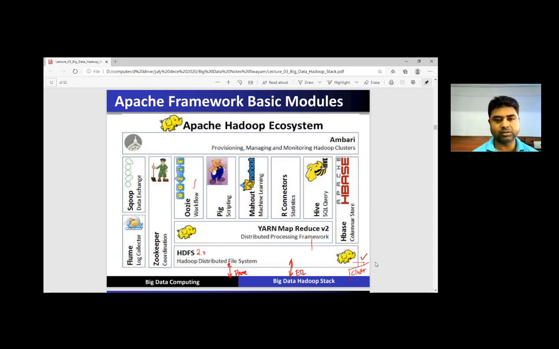For coordination between the different nodes, we have ZooKeeper. For log collection, we have Flume. For data exchange between different nodes, we have Sqoop. And on top of this, we have another tool called Ambari, which is used for provisioning, managing, and monitoring the Hadoop cluster. So this is a framework containing various types of tools, each with a working concept for a different purpose.